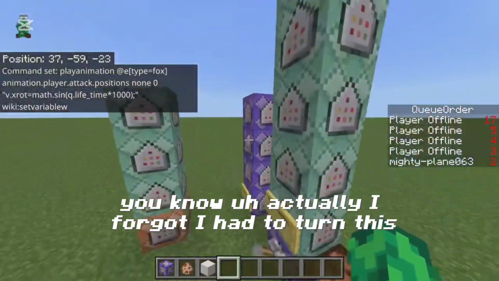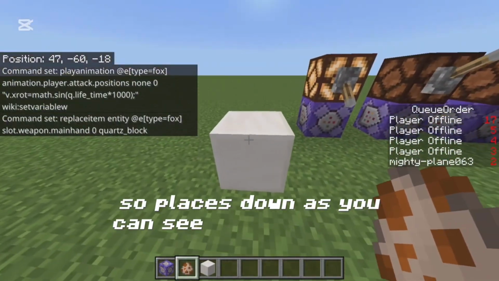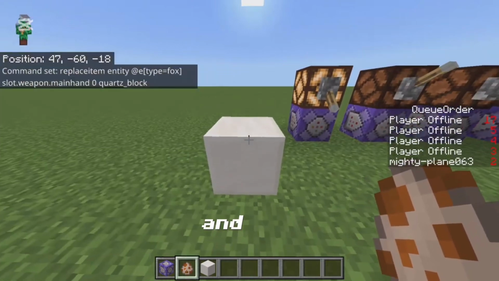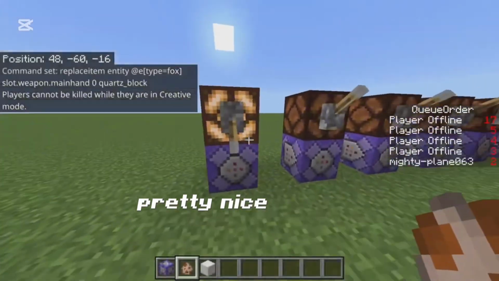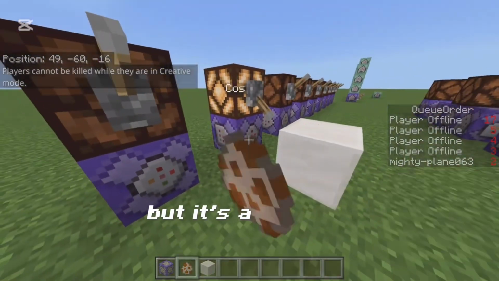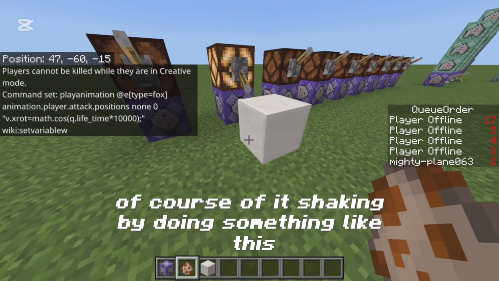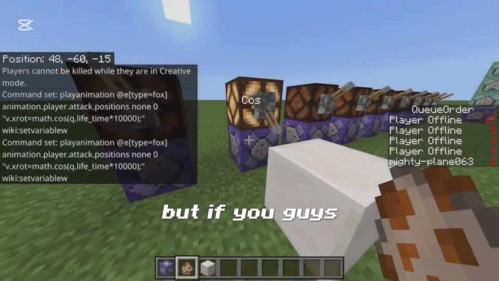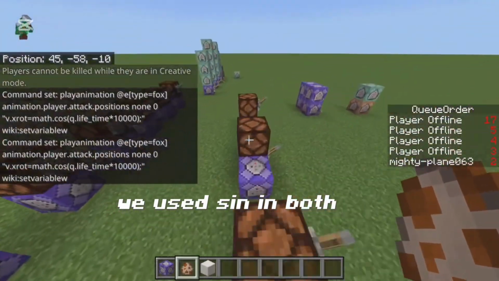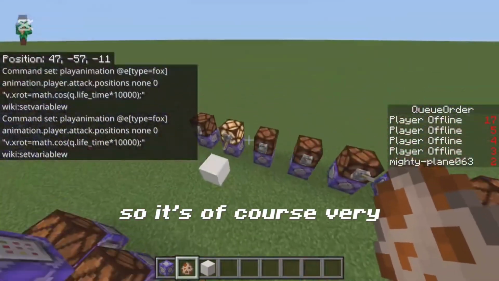Actually, I forgot. I had to turn this one on again. So place this down. As you can see, it's going to start shaking like this. And yeah, pretty nice. Next up right here is cos. Kind of looks the same as sin, but it's a little bit different, of course, as you can see. And you can change the speed of it shaking by doing something like this. But if you guys remember, we used sin in both the item rotation as well as the laser. So it's, of course, very helpful.